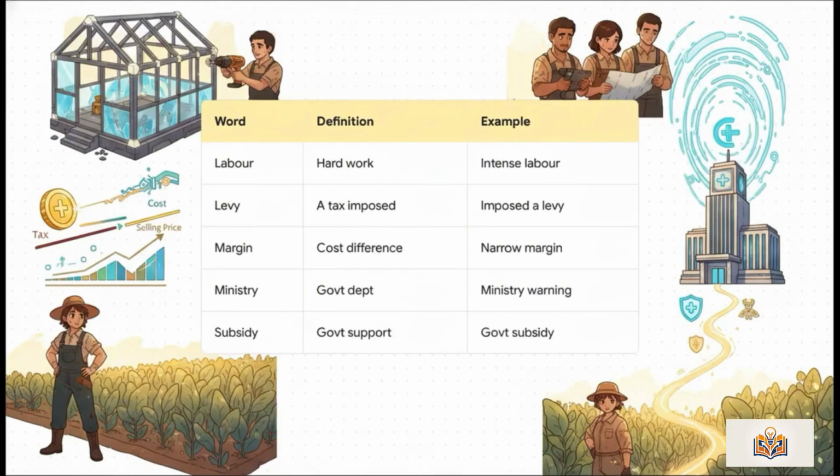Building the house required intense labor. A levy is a tax or extra charge imposed. The government imposed a new levy. Margin is an edge or the difference between cost and selling price. We operate on a narrow profit margin.